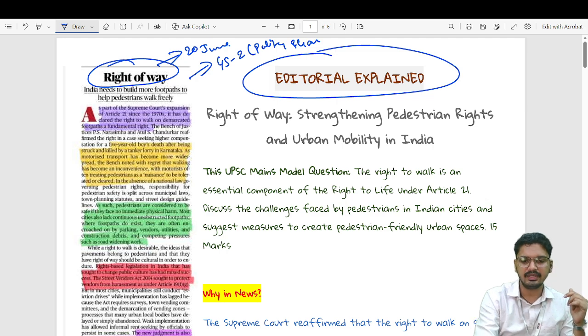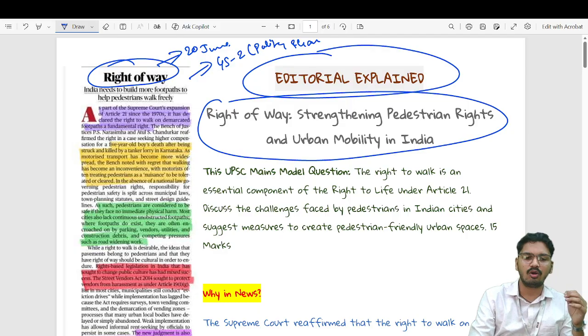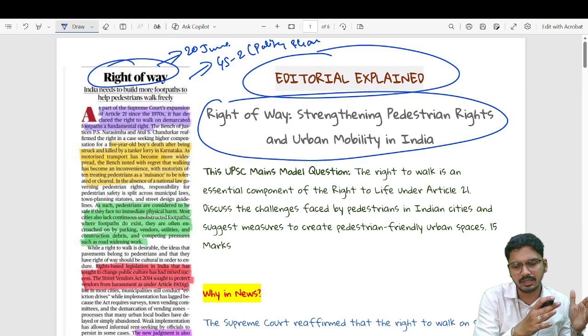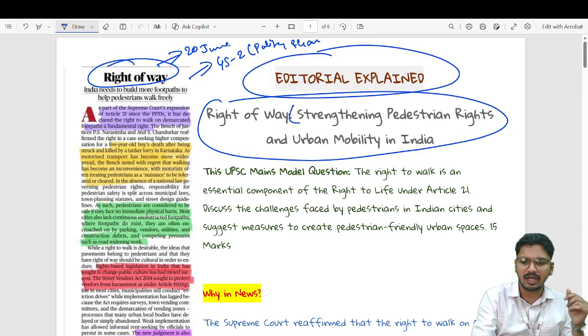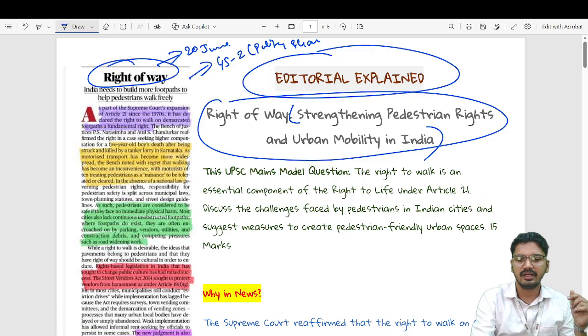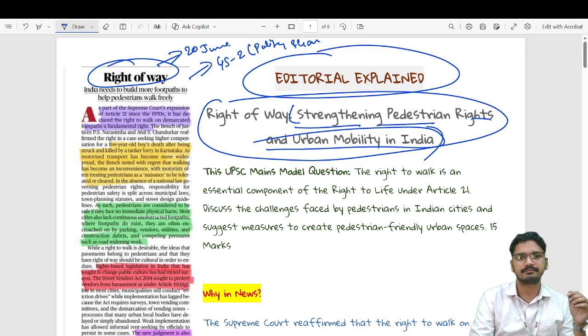The title of our article is somewhere similar to the title of the actual editorial, but more elaborative. Though Right of Way is the fixed part, it continues with strengthening pedestrian rights and urban mobility in India.